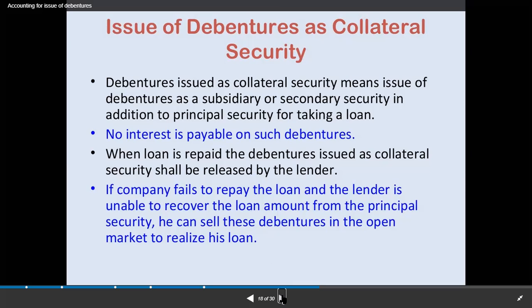That means the debenture certificate should be handed over to the company again. If the company fails to repay the loan and the lender is unable to recover the loan amount from the principal security, he can sell these debentures in the open market to realize his loan. That means if the company is unable to pay on time, as per the terms and conditions of the agreement, the debenture holder can sell those debentures in the open market.